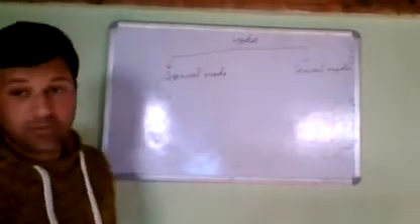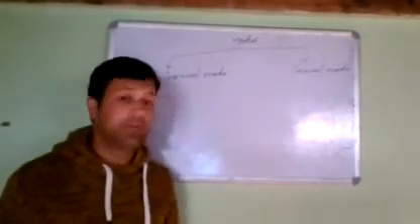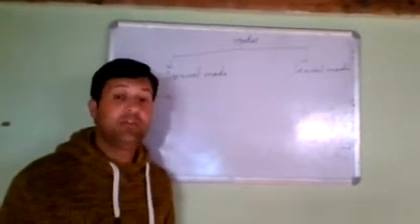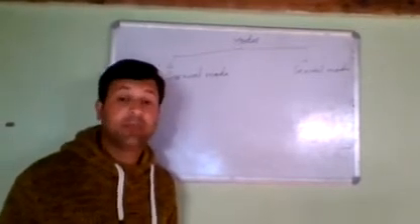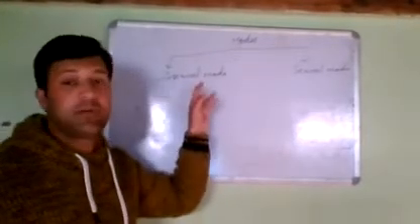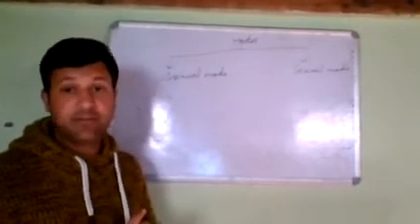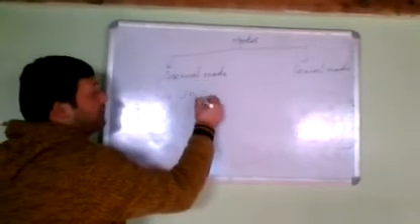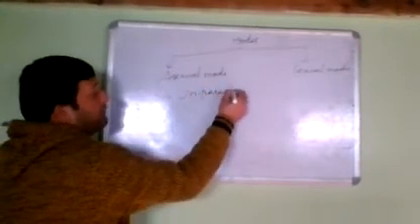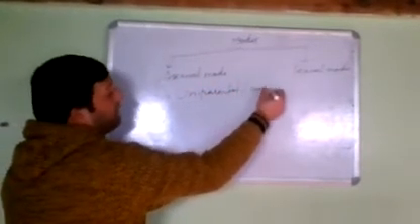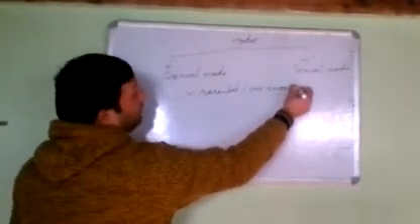A means without, sexual means sex. So in this process of reproduction, only one individual will be involved. That means there is no concept of males and females in asexual reproduction. Only one parent is there. So we call this uniparental. It is uniparental, that means one parent is involved.